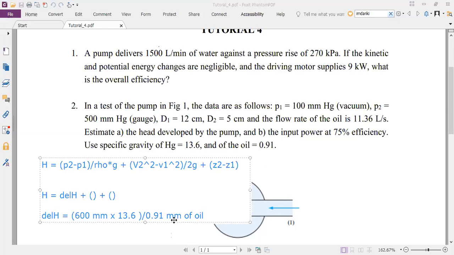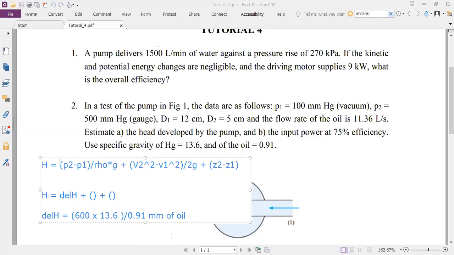So you have to divide this whole thing by 1000. So 600 into 13.6 divided by 0.91, the whole thing divided by 1000, will give it to you in terms of meters. Then you've got everything you need to obtain capital H.